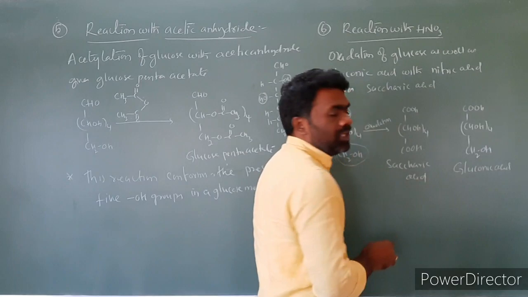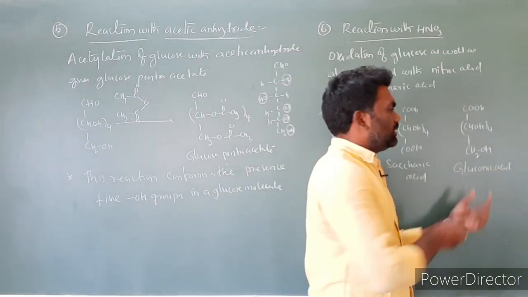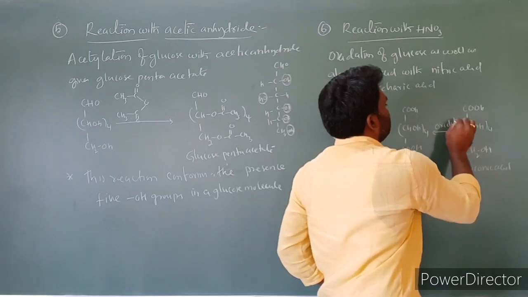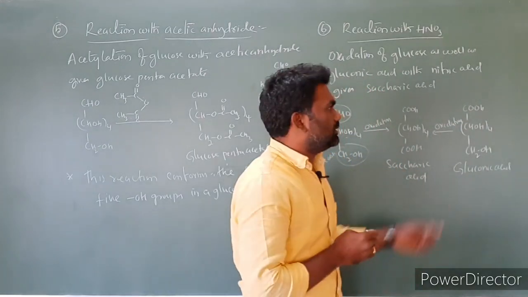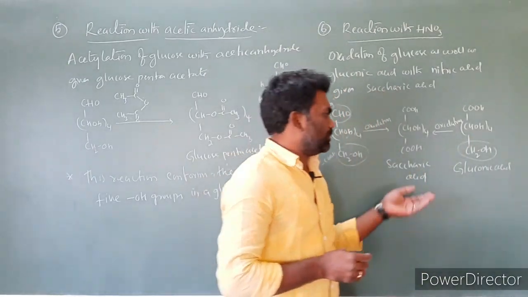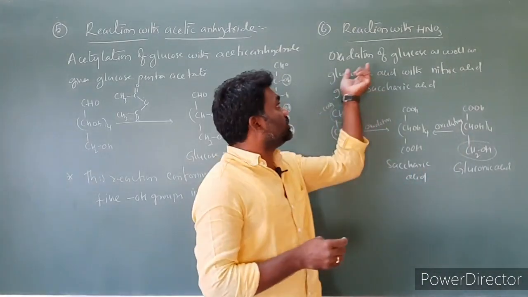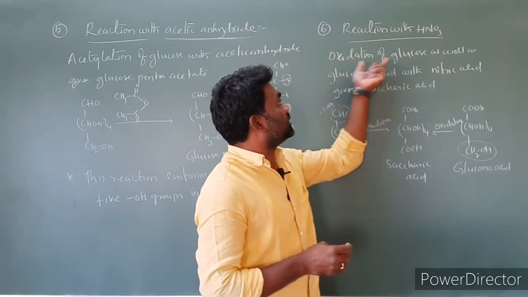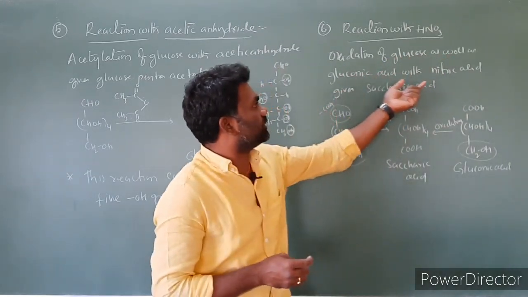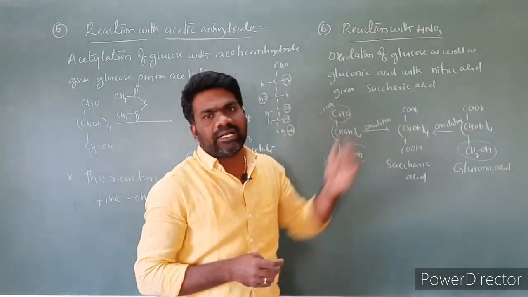Saccharic acid. Even gluconic acid, on oxidation with nitric acid, has its CH2OH group converted into the COOH group. So the oxidation of glucose as well as gluconic acid with nitric acid gives saccharic acid.